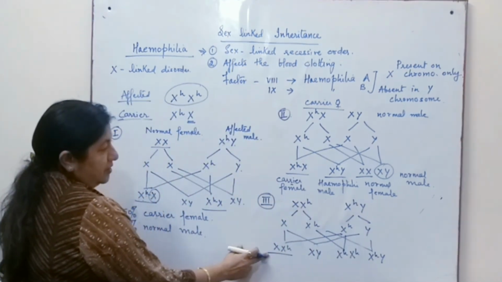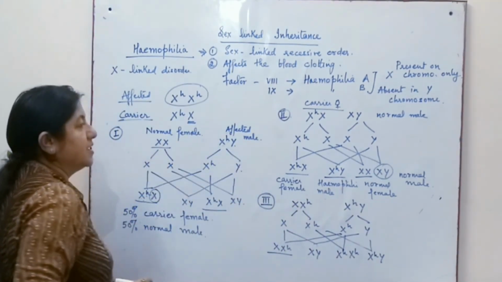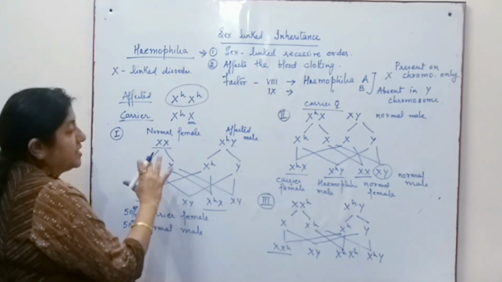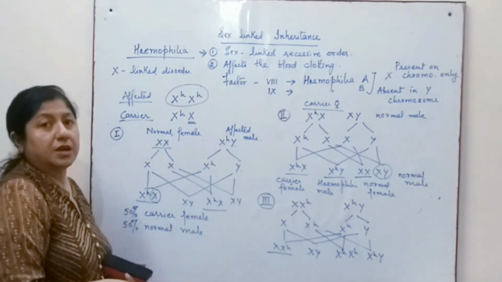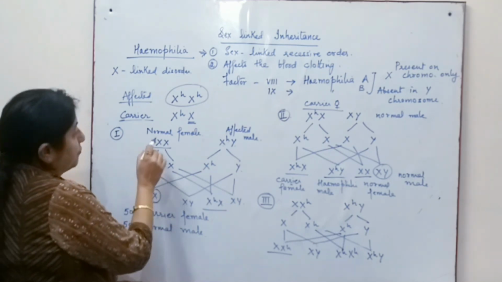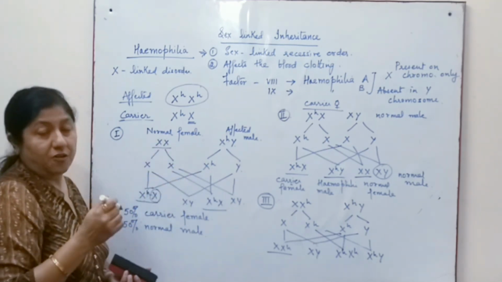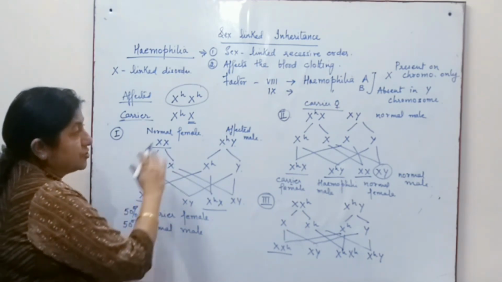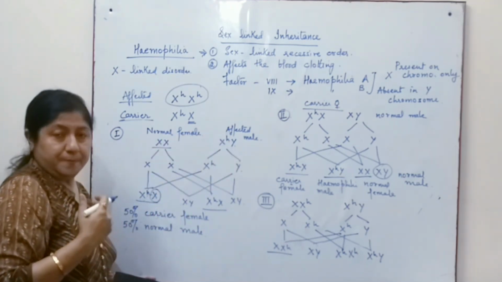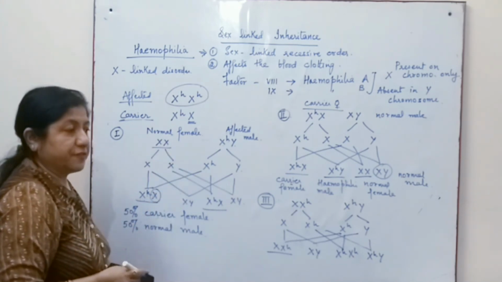So here are the three cases where we can track down the genotype and find out the inheritance of a hemophilic or affected male or carrier female. These are the different types of crosses we have come across.